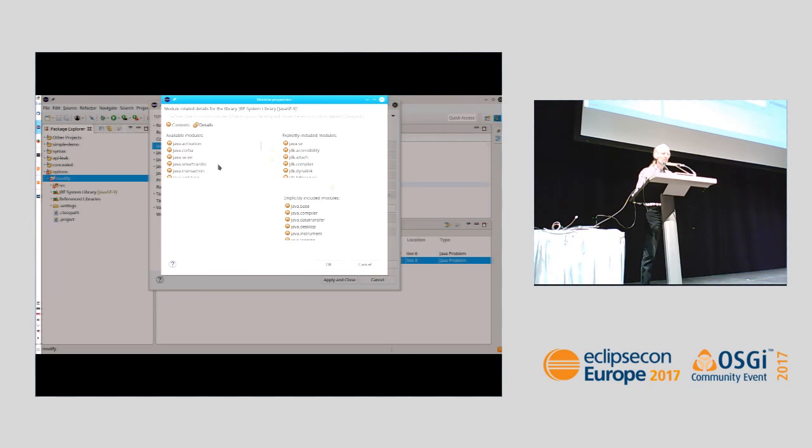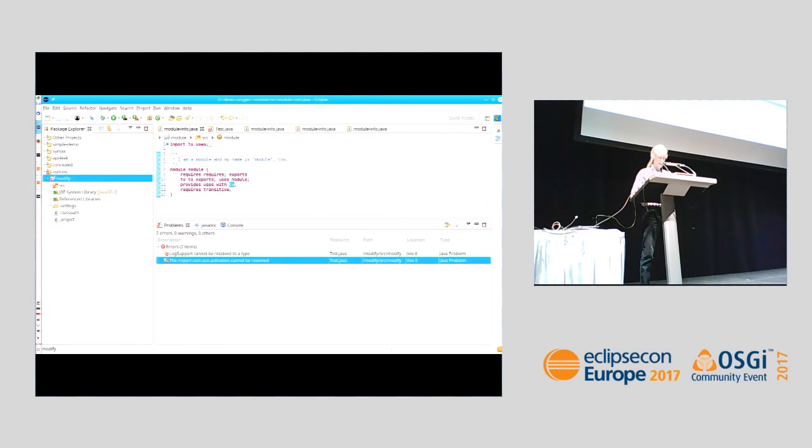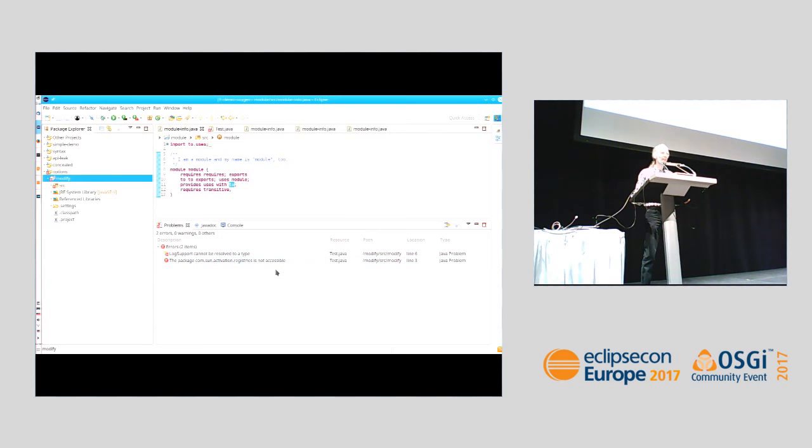And the selection you see here is actually the specified default for unnamed modules. They only see the right-hand side of this content. And since the type that we need on our applications happens to reside in the module Java activation, all I do is move this to the right, click OK, apply and close. And the bug is that it should not be necessary to clean the project at this point. That bug will be fixed. Wow, I changed the compiler from cannot be resolved to is not accessible. That's an improvement, right? So we know that the type is there, but still we are not allowed to use it because that module doesn't export that package.